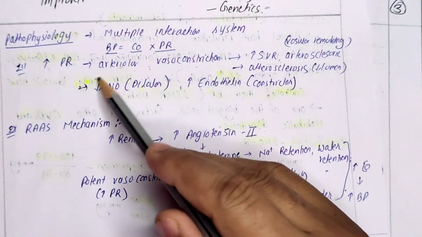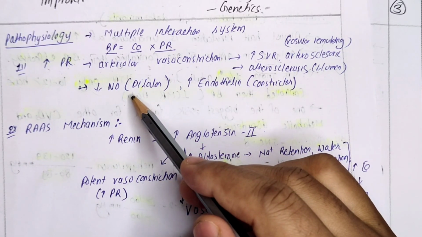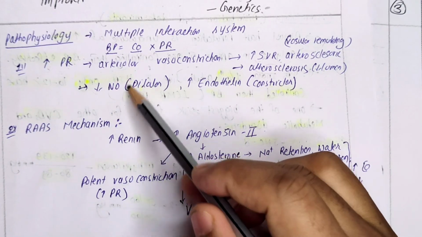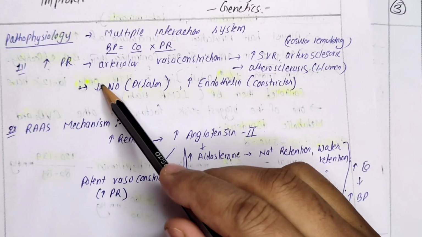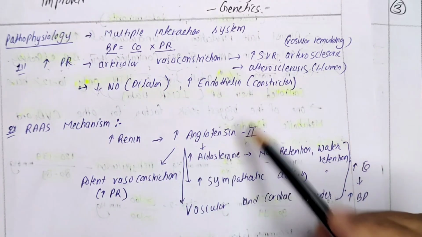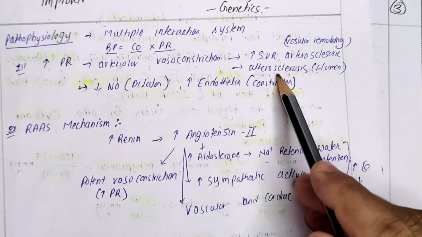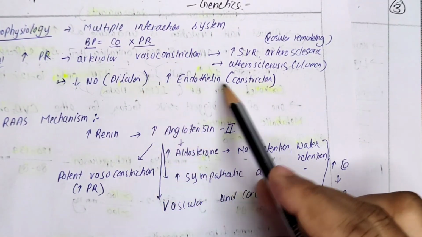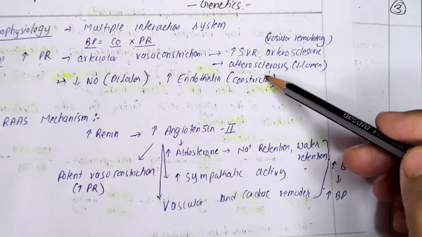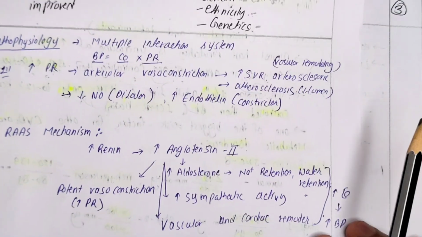This is the mechanism. And there is one another point, there is a decrease in the nitric oxide. So this nitric oxide is nothing but the one compound which is released by the endothelium of blood vessels only, and it will help in dilating the blood vessels. If its secretion is reduced, it is again leading to the vasoconstriction, which is leading to the increased PR, leading to the hypertension. Similarly, there are some components called endothelin. They will help in the constriction of blood vessels, right? So there is a balance of dilation and constriction by nitric oxide and endothelin. Now if this dilation is reduced or constriction is increased, it will lead to the increased peripheral resistance and increased BP. Hope you have understood this.